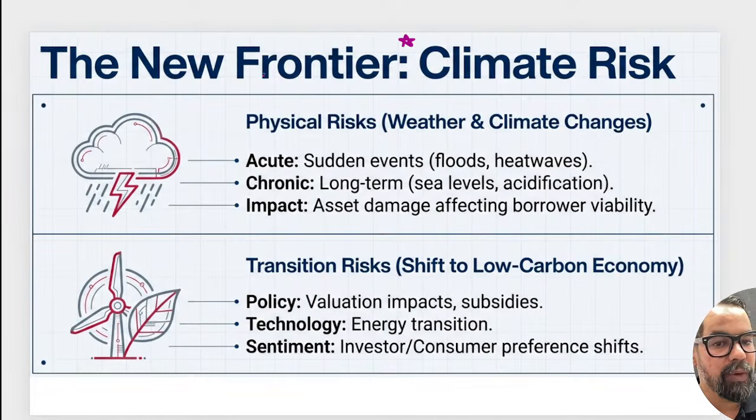So we have two types of things. One is physical: there is a flood and we face some losses. The other is transition, the case which I have told you.